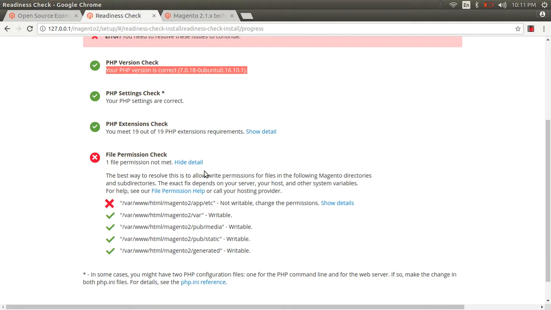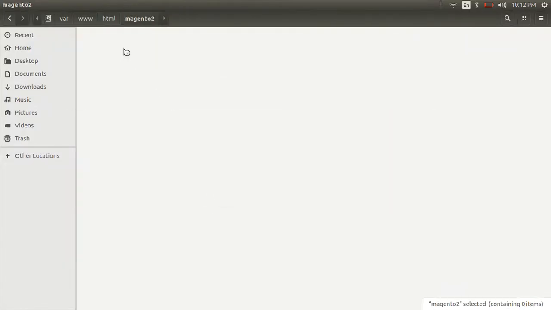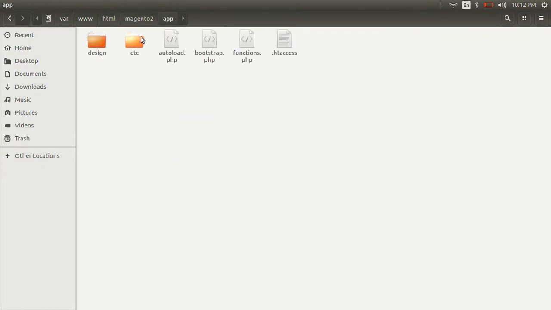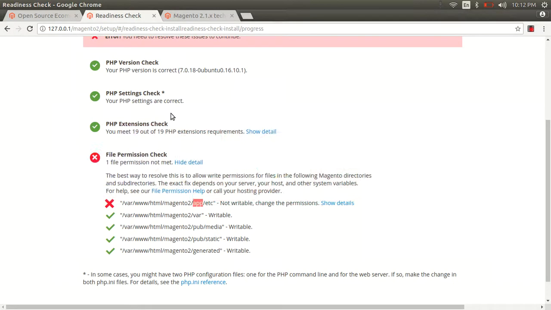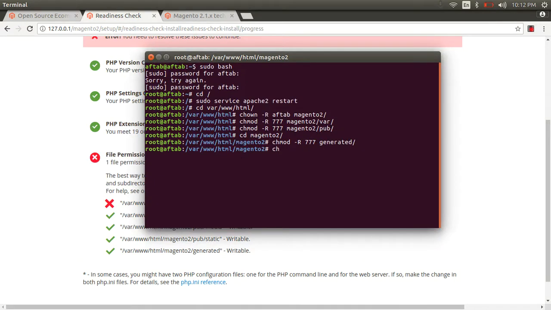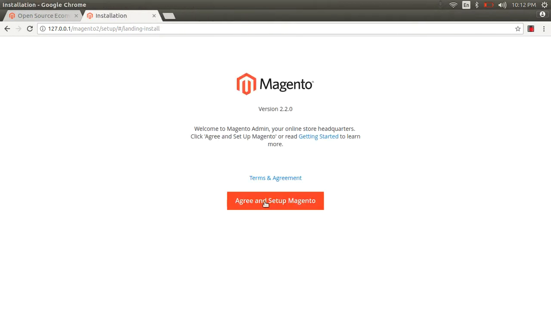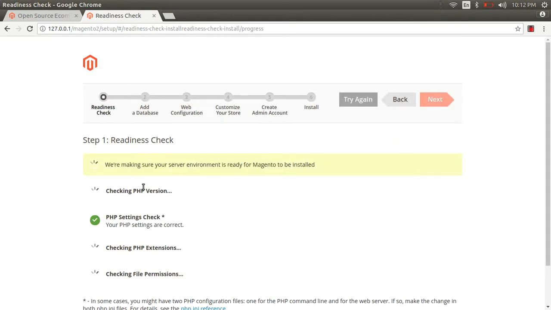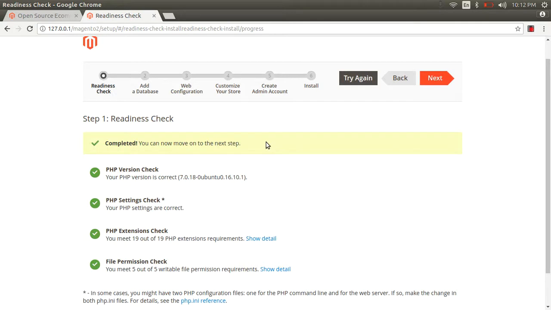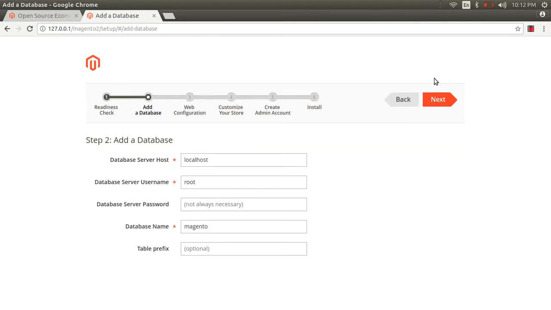And guys, everything is okay, and the one remaining issue is permission, because in the app/etc directory we have the env connection file, right? So we run chmod -R 777 on app/etc. Guys, refresh once again. Agreement and readiness check. Everything is okay. And next.